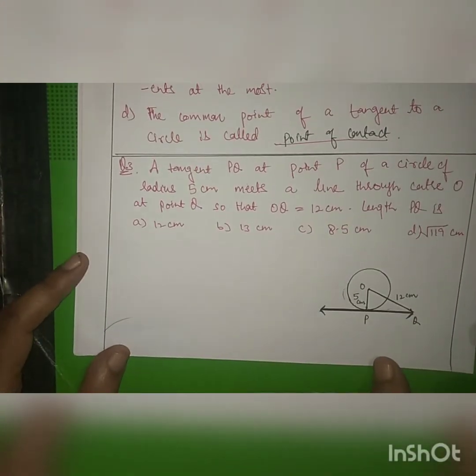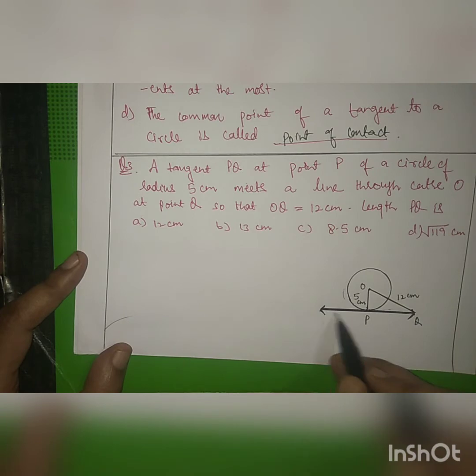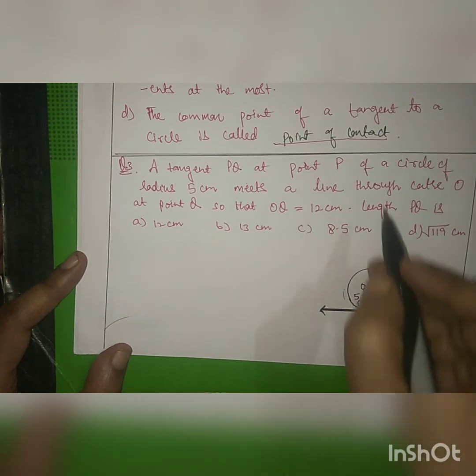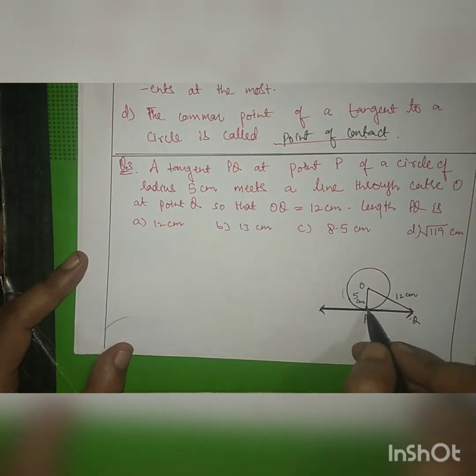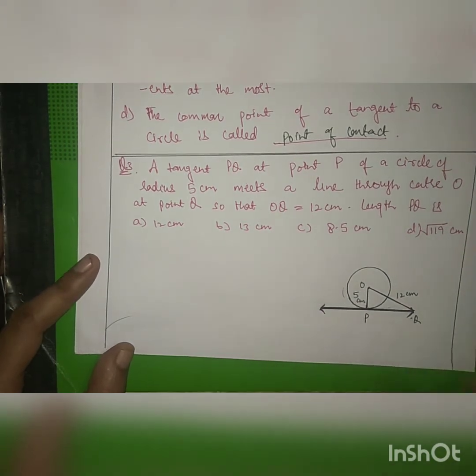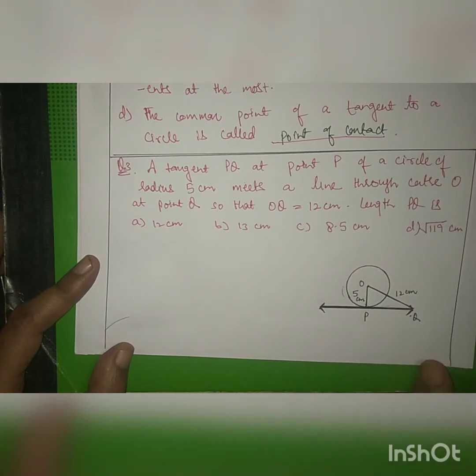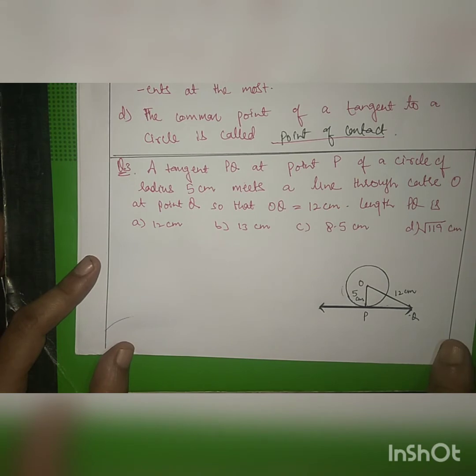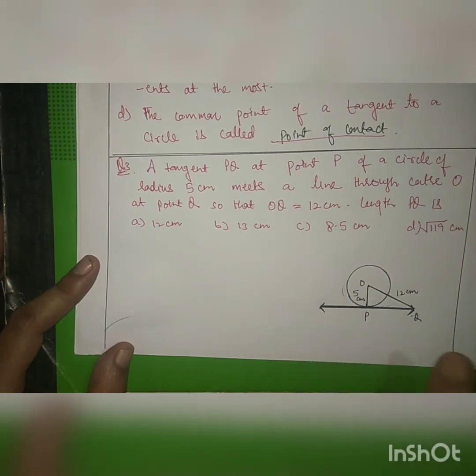Question number 3: a tangent PQ to a circle of radius 5 cm, the radius of the circle we are given is 5 cm, meets a line through the center O such that OQ is 12 cm. Find the length PQ, that is, we have to find the length of the tangent.